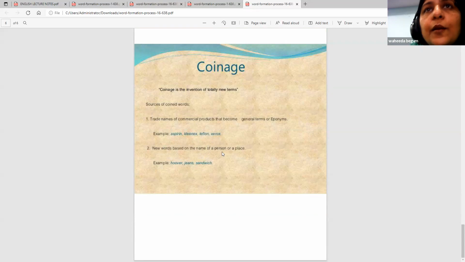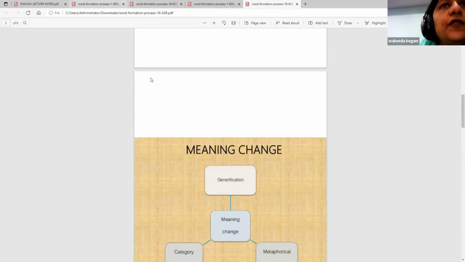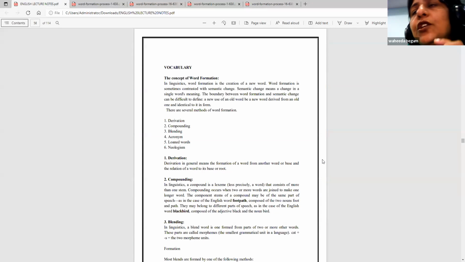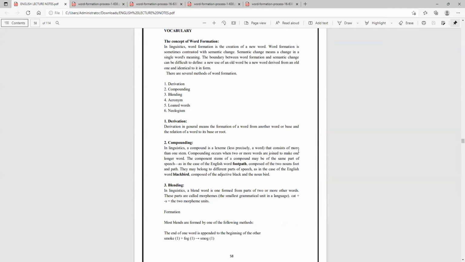Okay, these are some of the things that we have to know about word formation. The concept of word formation in linguistics is the creation of a new word. We must always remember this. Word formation is the creation of a new word. Whenever we are creating a new word, adding a new word to the dictionary, we call it the concept of word formation. So we will talk about the main five: derivation, compounding, blending, acronyms, loan words, neology.